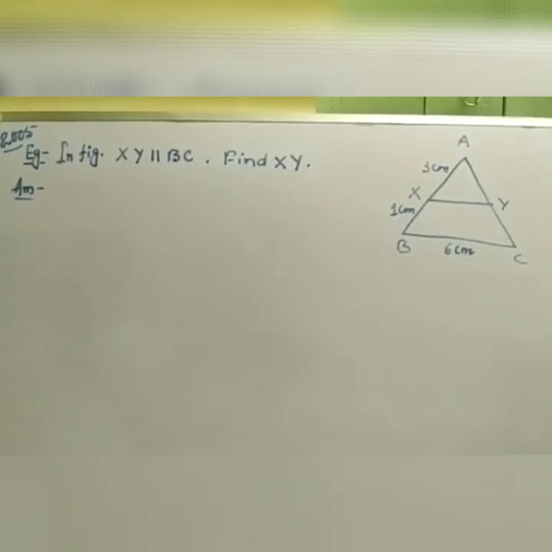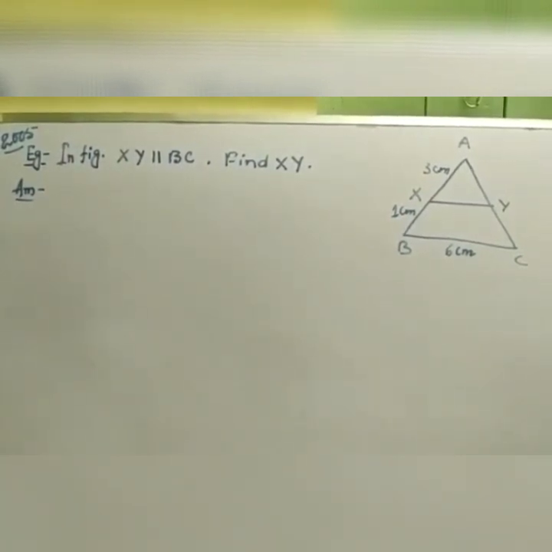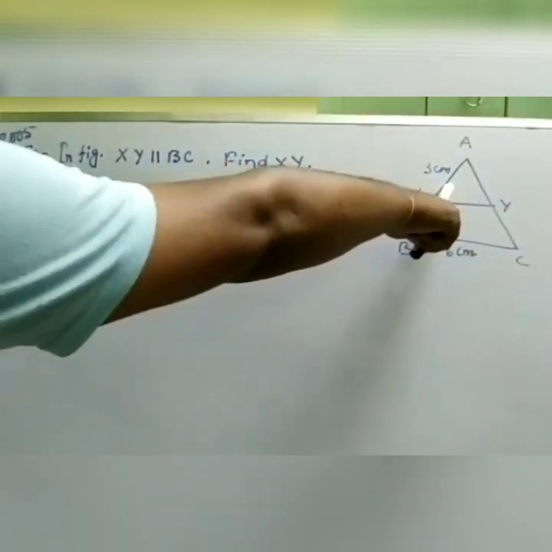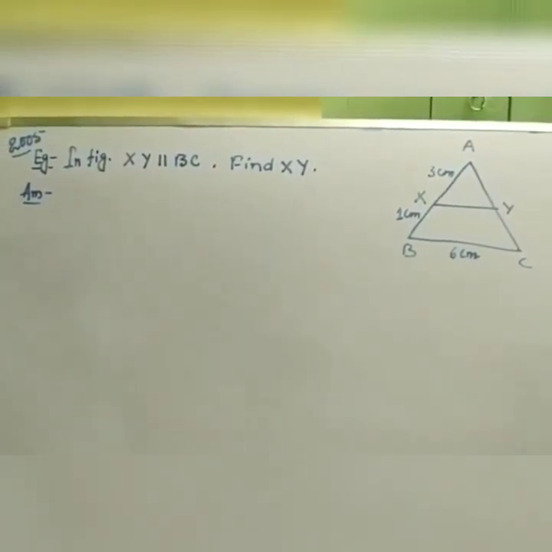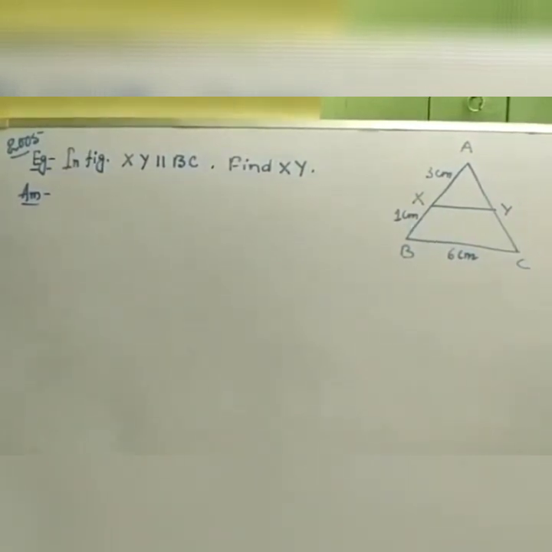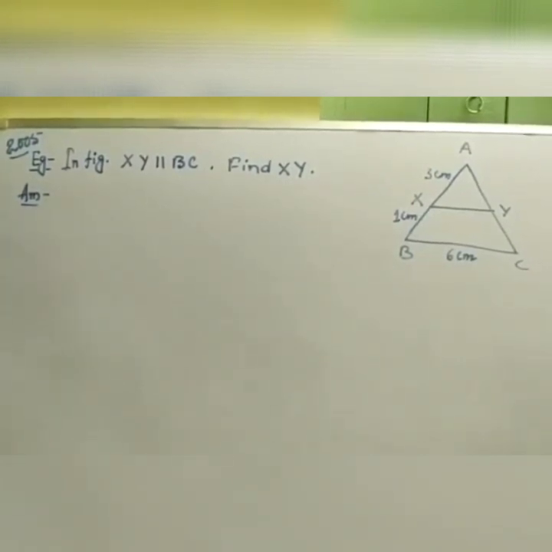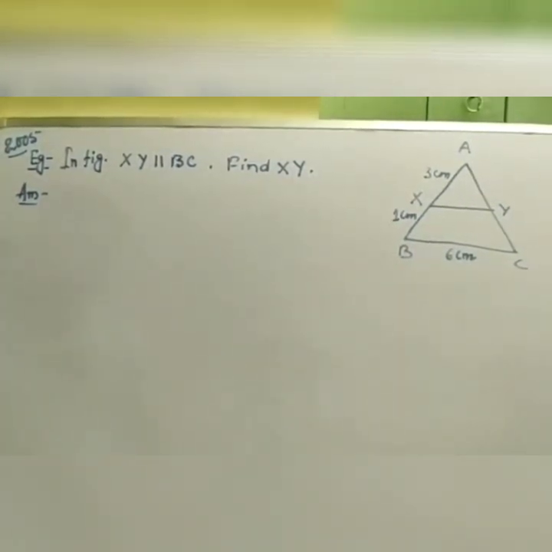For that we need to prove that triangle AXY, the small upper triangle, and the whole triangle ABC are similar, using the similarity criteria that we have discussed. After proving the triangles are similar, we will use the ratio of the sides, since you have learned that the corresponding sides of similar triangles are in proportion. So let's go for it.